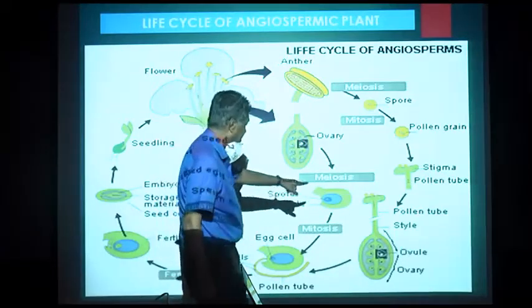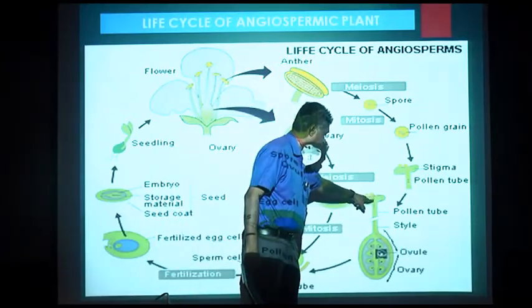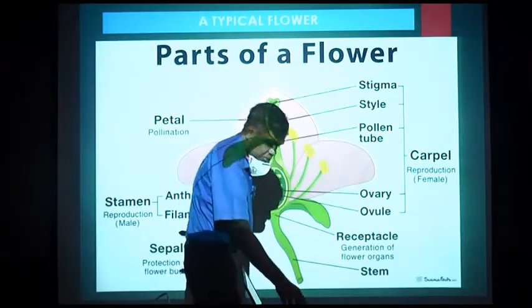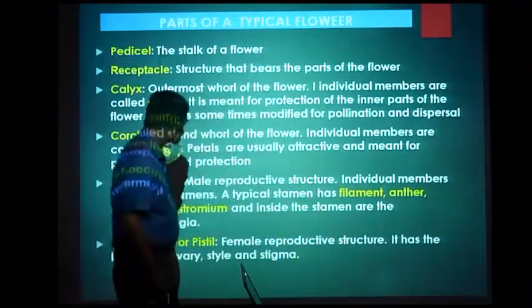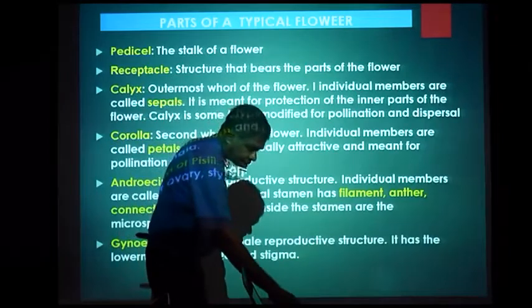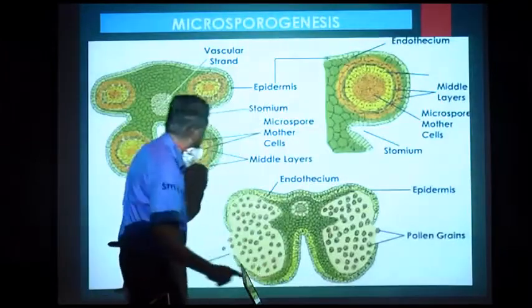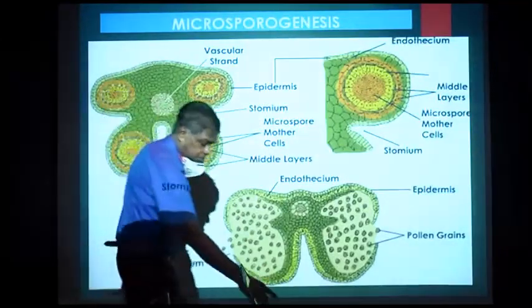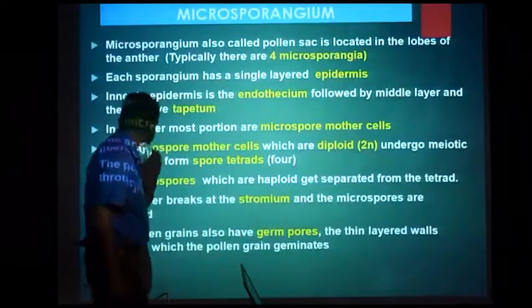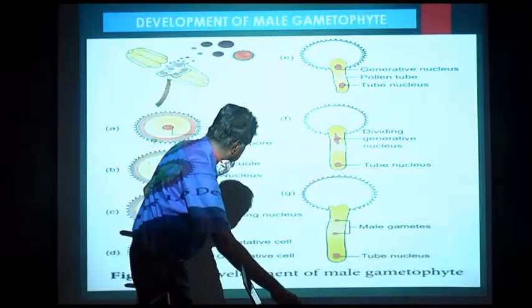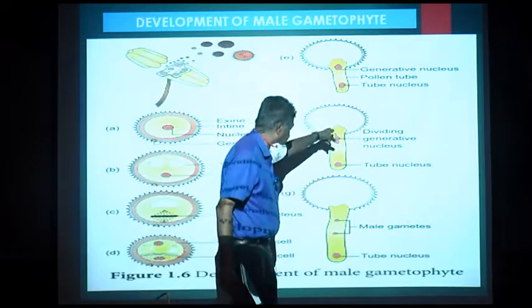Here you see the pollen grain has fallen, and I told you how do they germinate? They germinate through the pore, germ pore, and form pollen tube. This is the pollen tube.